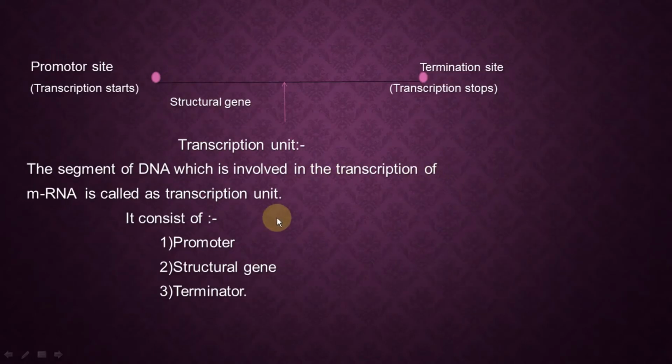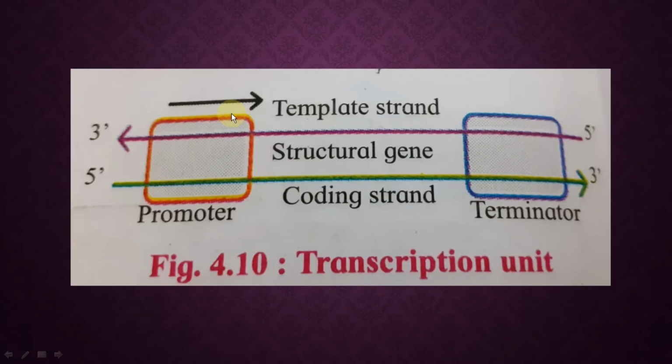This transcription unit consists of three parts. The first part is called the promoter site, or also called the promoter. The last part where the transcription stops is called the termination site, and the middle part is called the structural gene.